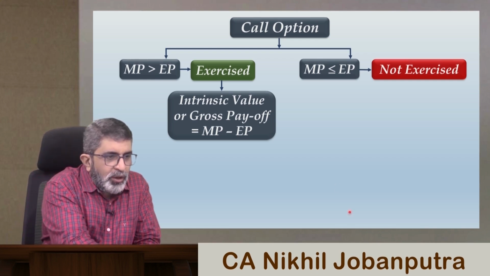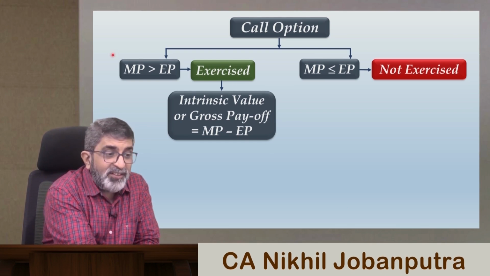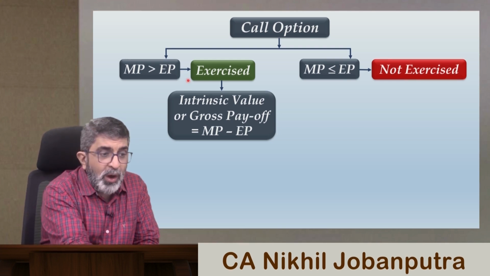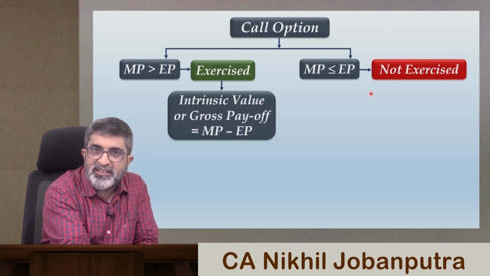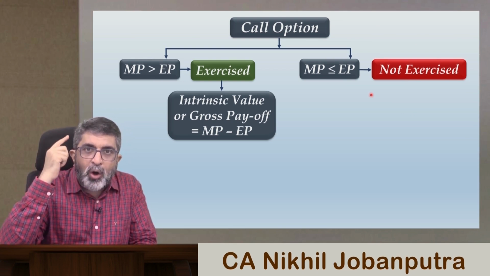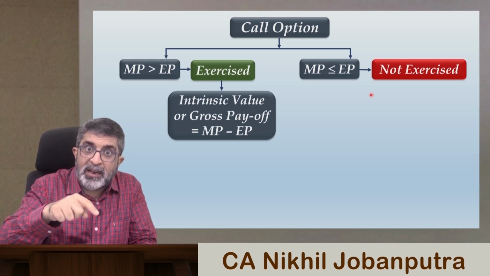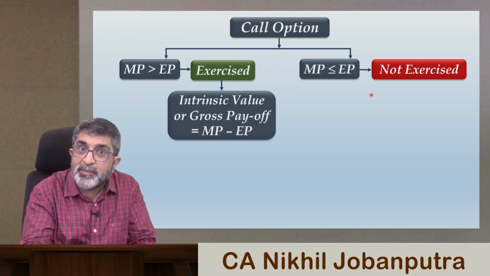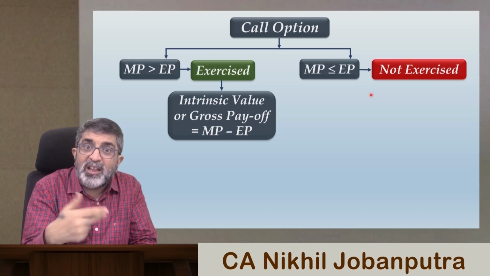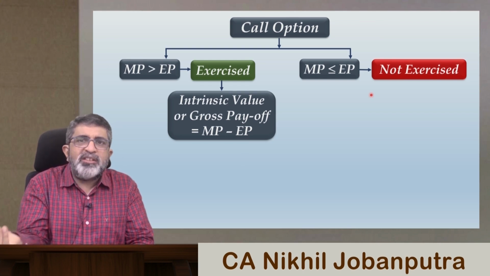Now, this intrinsic value you will find when the option is exercised, in this scenario, right? What will happen in the scenario where you are not exercising the option? Whether the option is at the money or out of the money, the option holder is not an idiot to exercise the option when it is a loss-making situation. That means the option will not be exercised when there is a loss. That means when it is out of the money or at the money, the option is not exercised.